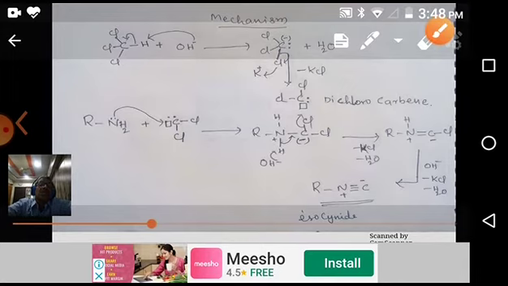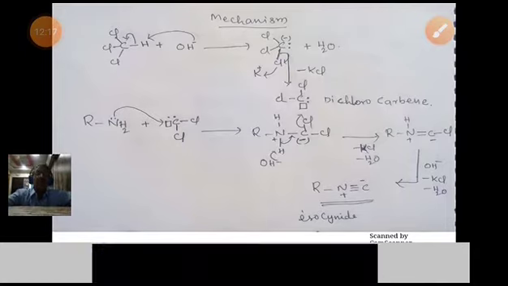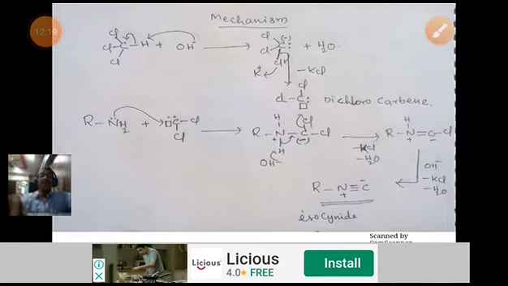So this is about carbylamine. What is the carbylamine reaction? When primary amines, aliphatic or aromatic, react with chloroform and NaOH or KOH, they give a foul-smelling gas, which is called isocyanide. This is the carbylamine test.